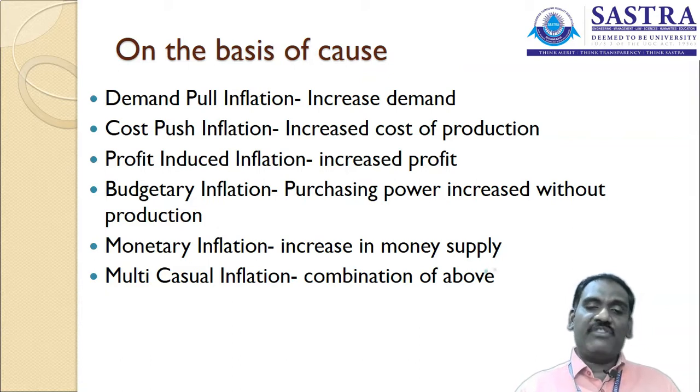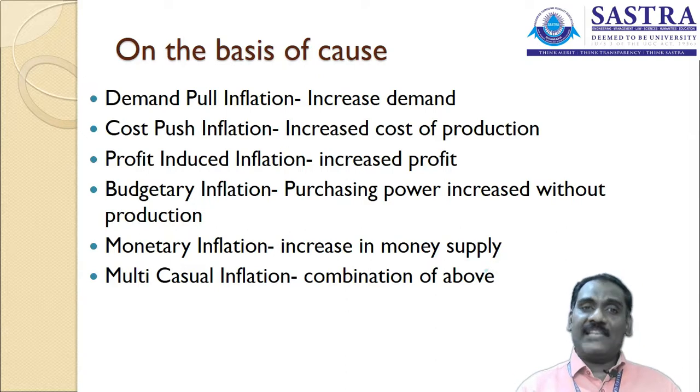The second one is cost push inflation. The cost of production increases, so prices increase in the market. If the raw material cost increases, wages increase, rent increases, or the interest increases on the capital we have borrowed from the financial market, then the price of the product increases in the market. Likewise, there are different reasons for prices to increase.